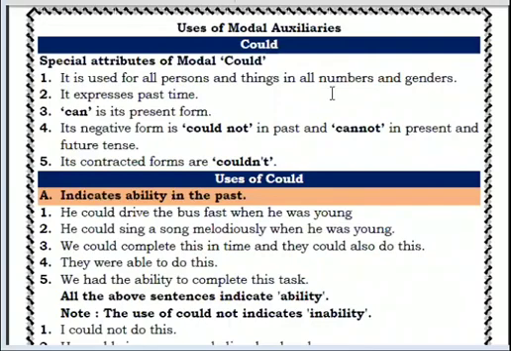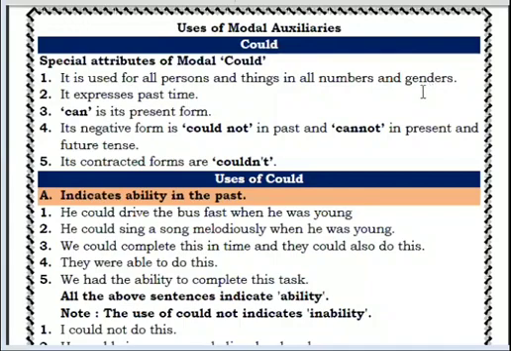So today we are going to discuss the modal auxiliary, and its name is "could". First of all, we will learn what the attributes of could are. First is that it is used for all persons, things, in all numbers and in all genders.